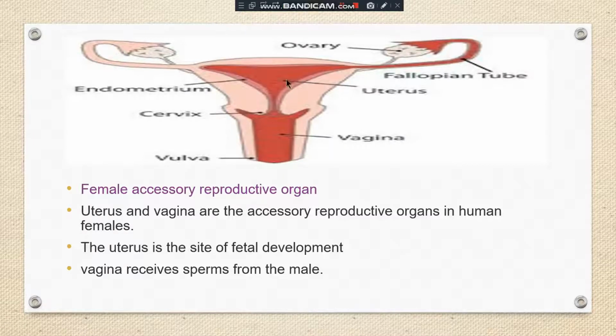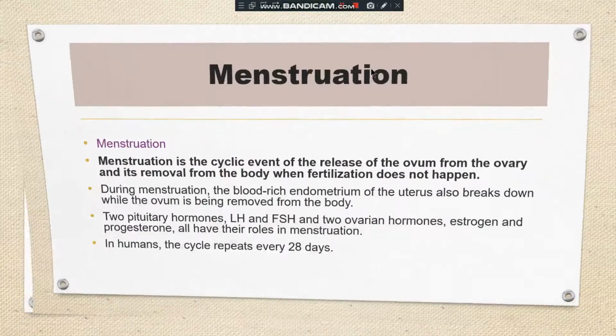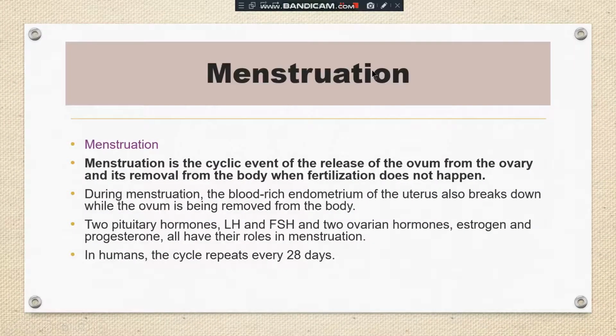Till the childbirth, the development of the embryo takes place in the uterus, and the vagina is also one accessory organ, and it receives the sperm. Now, another important topic, that is menstruation. Now, what is menstruation? Menstruation is a cyclic event. Cyclic event means it repeats after a particular time period.